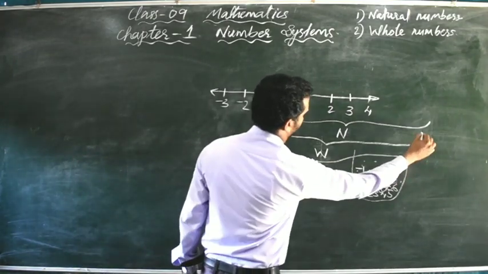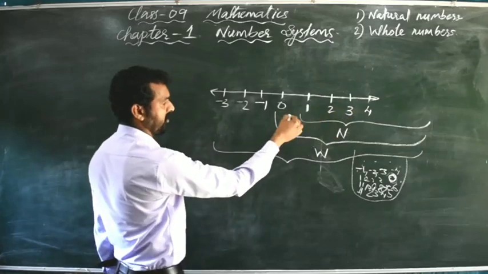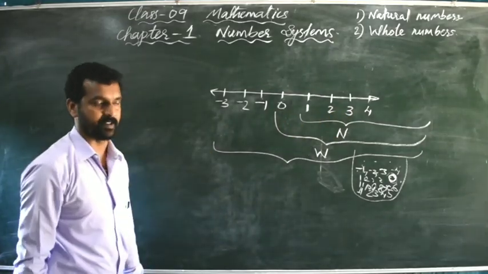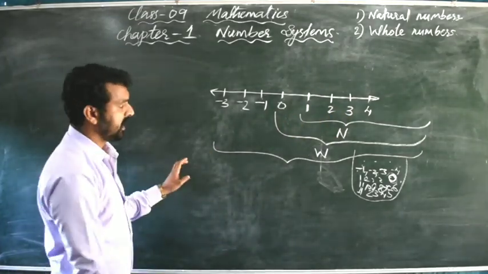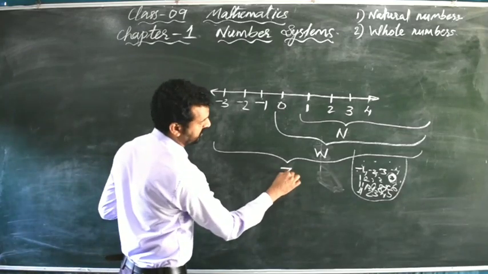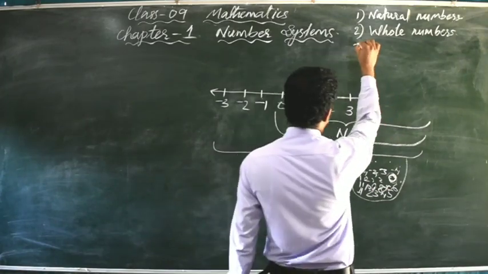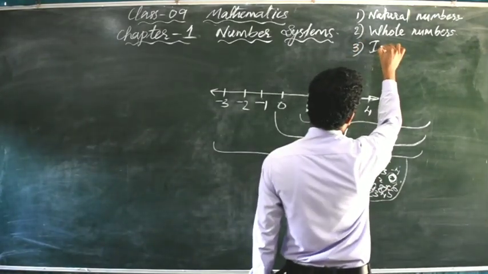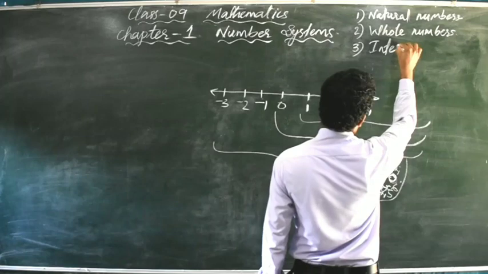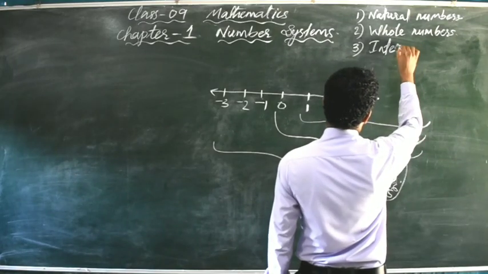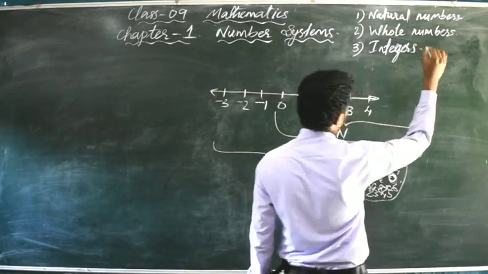This collection of all these numbers, that is natural numbers, whole numbers, and including negative numbers, are called integers. Integers are denoted by the letter Z. So that is the third type of numbers, integers, denoted by the letter Z.